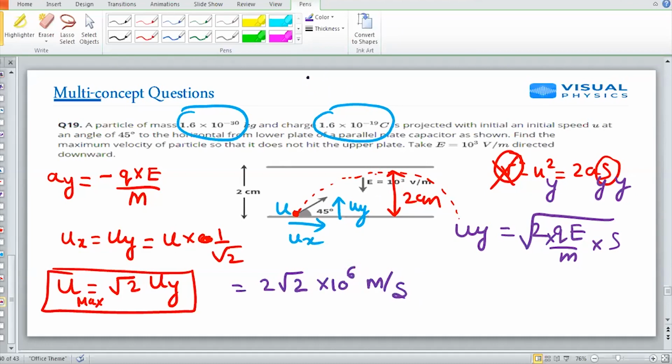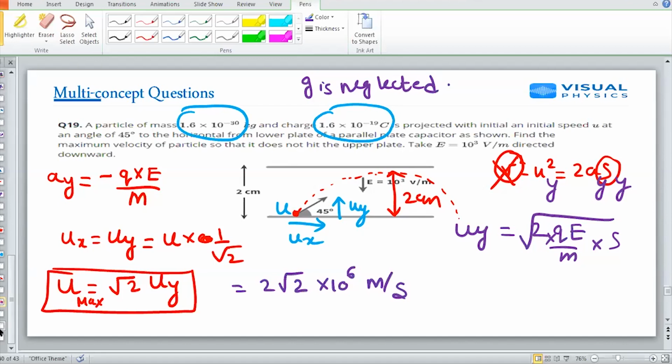A doubt may arise about why g is neglected, and the answer was in my first DPP discussion: electric forces are very, very strong compared to gravity. So g is neglected in this question.